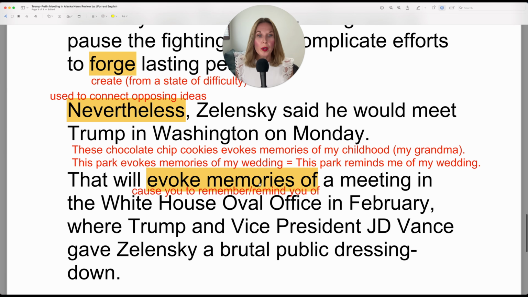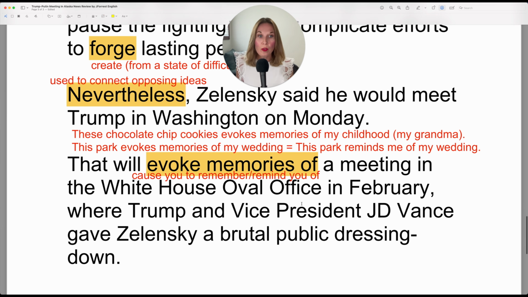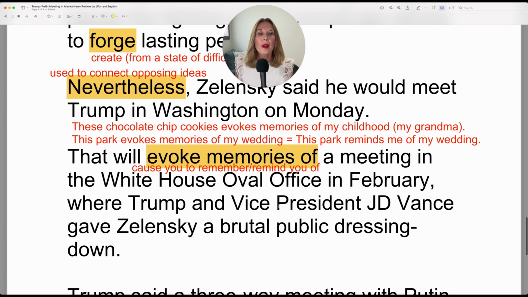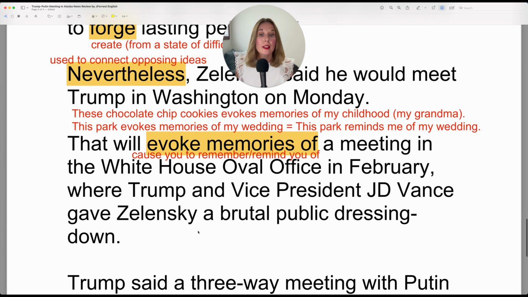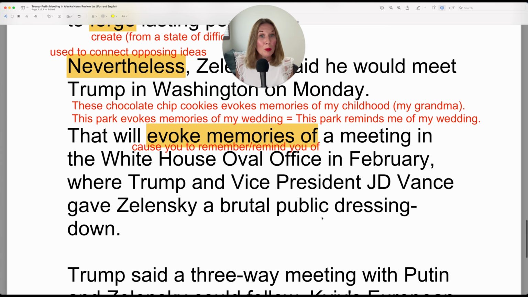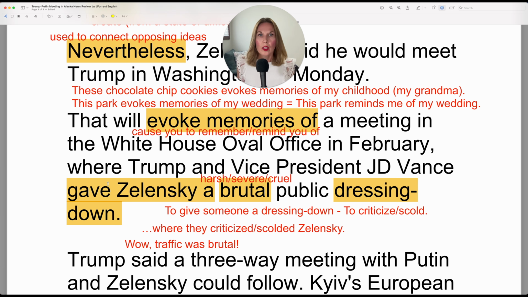That will evoke memories of a meeting in the White House Oval Office in February, where Trump and Vice President J.D. Vance gave Zelensky a brutal public dressing down. So here the expression is to give someone. So Trump and Vance gave, the past simple, the someone being Zelensky. So to give someone a dressing down. Public is optional, it's an adjective. And brutal is also an adjective, which means harsh, severe, or cruel.